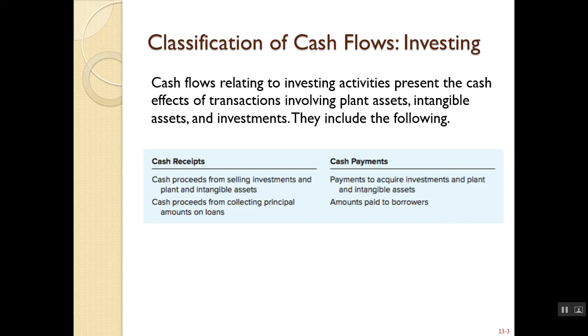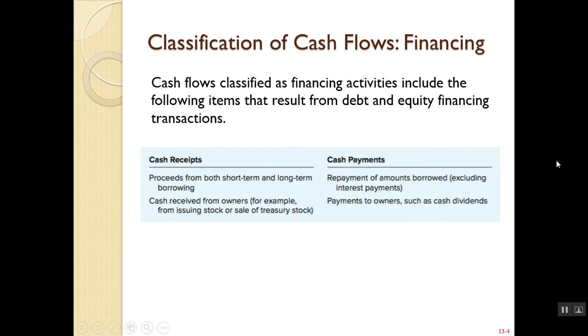So typically investing activities include property, plant, and equipment, and investments of other stocks and bonds, and collecting principal on loans that we make to other people.